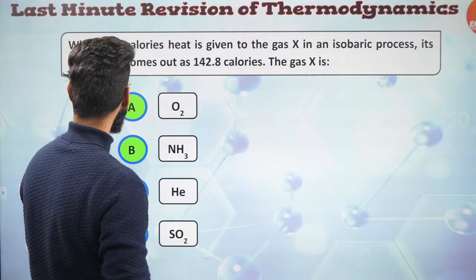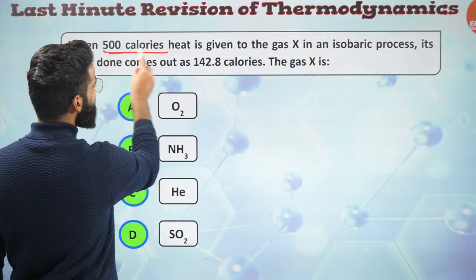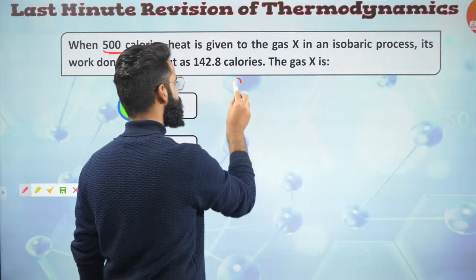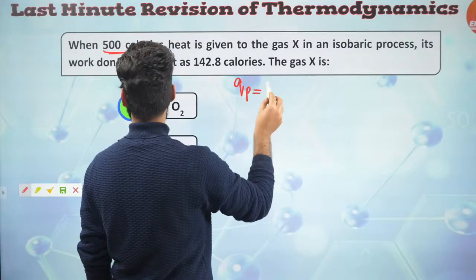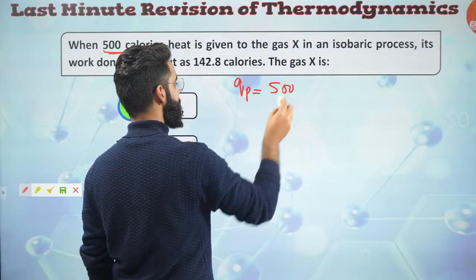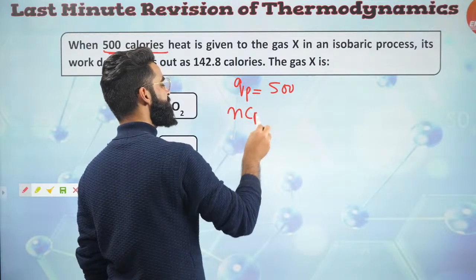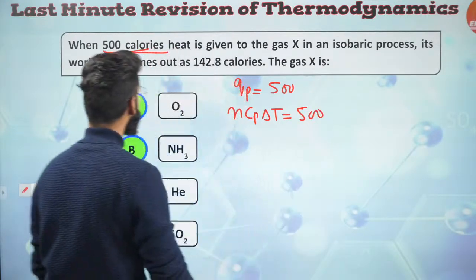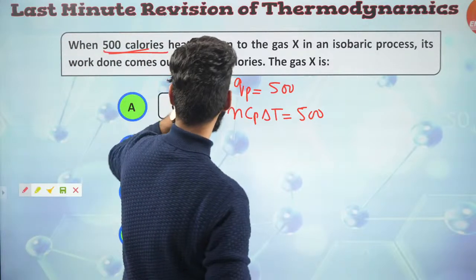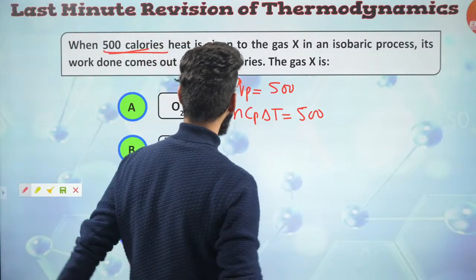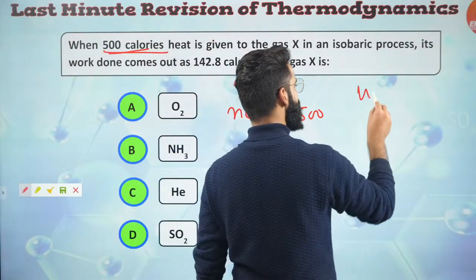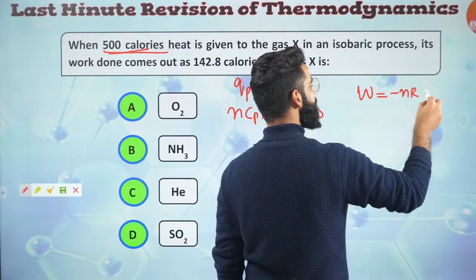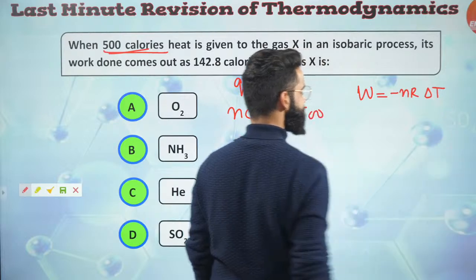Have a look. First of all, 500 calories of heat is given to gas X in an isobaric process. So QP value is given to us as 500 calories. And QP, all of you must be knowing, is NCP delta T. QP is equal to NCP delta T. It's given as 500 calories, right? Work done comes out to be 142.8 calories. In an isobaric process, how do we calculate work? It's going to be minus NR delta T. I hope you remember that. Yeah, minus NR delta T.